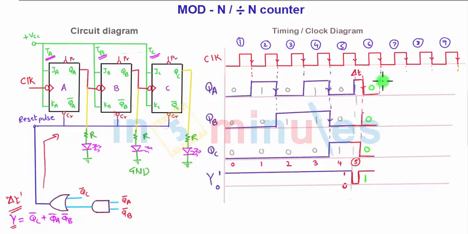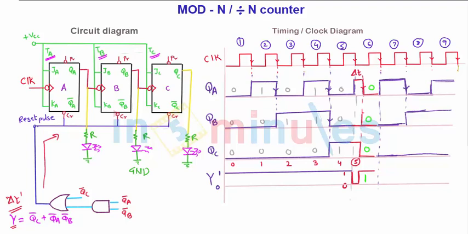And from this clock cycle onwards, again for the falling edge, QA will be detected as 1, QB will be 0, QC will be 0. QA will change from 1 to 0, again it will change from 0 to 1 and therefore the falling edge of A, B will change to 1 and C will remain 0.